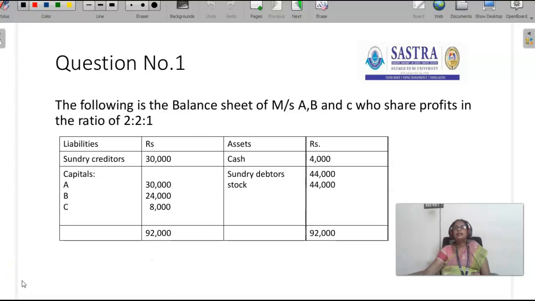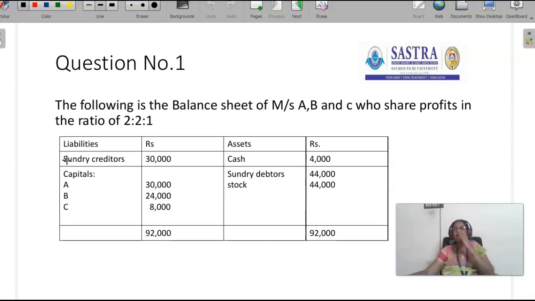In the last session, we have seen the piecemeal distribution under the proportionate capital method. In this session, we are going to deal with piecemeal distribution under maximum loss method. What is piecemeal distribution?